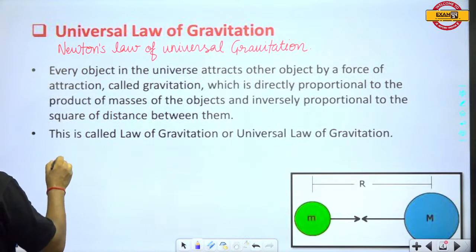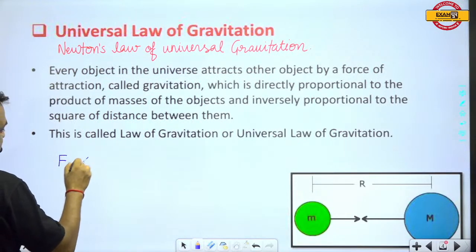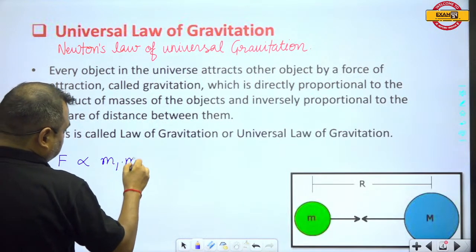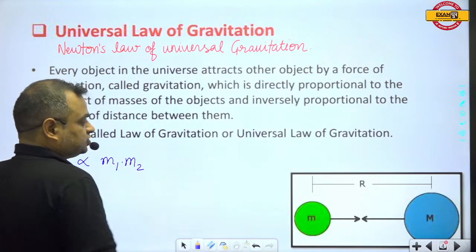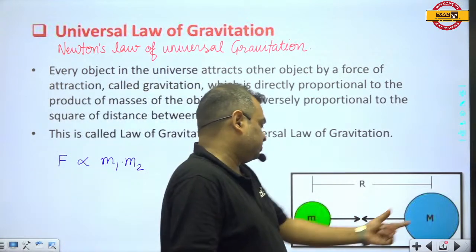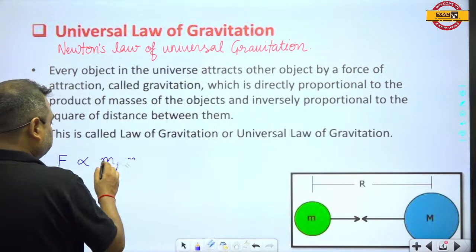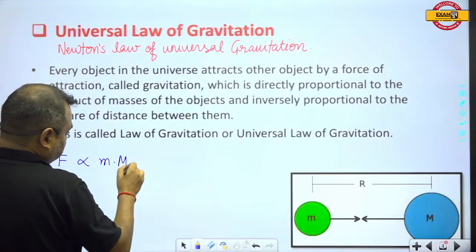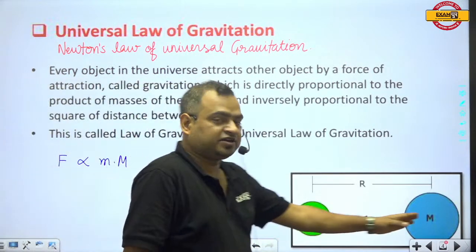So we can see that the force of attraction is directly proportional to m1 and m2. Suppose these two bodies have masses small m and capital M, and they are attracting each other.